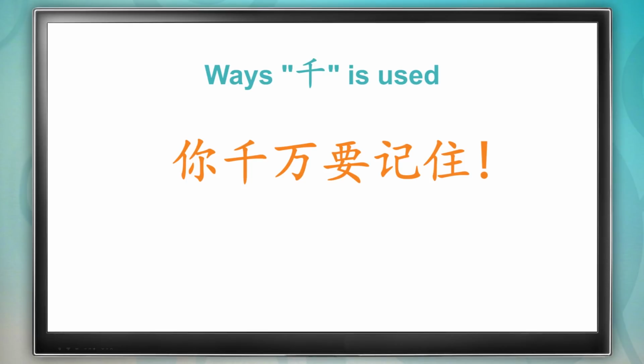Let's read this example together. 你千万要记住. This means you, 你. Absolutely. 千万. Must. 要. Remember. 记住. Altogether, you absolutely must remember.